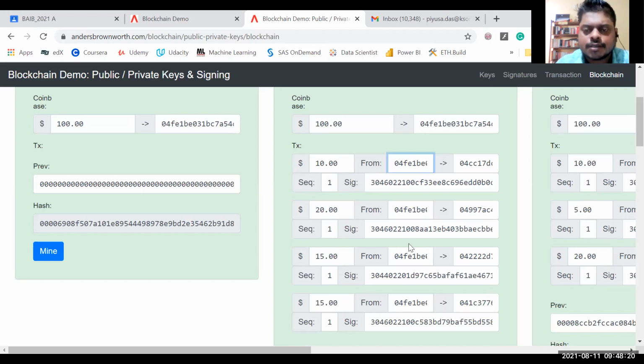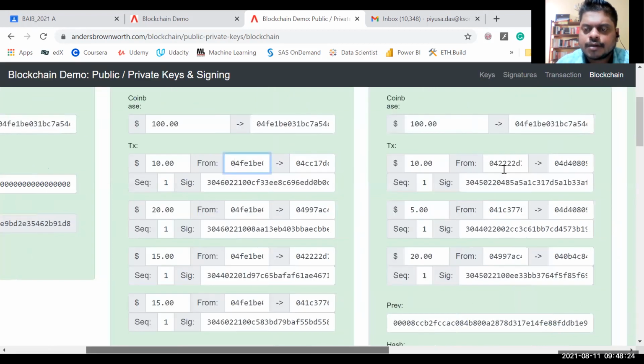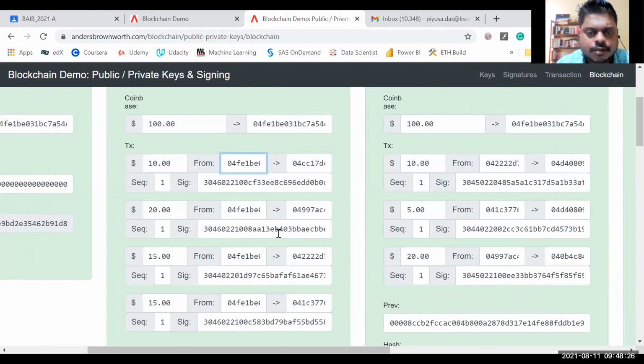Then this person, whoever is this 04cc, who is this 04997 AC, right? This person who got a certain amount of money is sending $20 to this other person, 04B4, right? In the third block, right? So transactions keep happening across the blockchain, right?